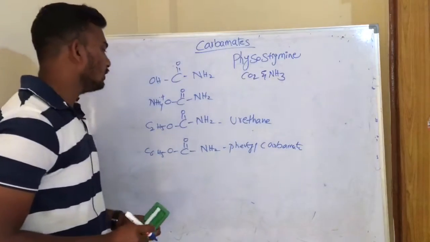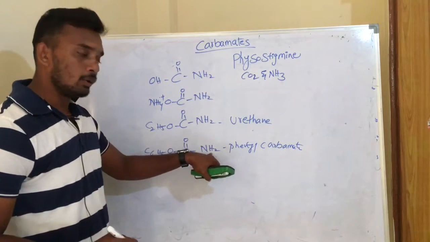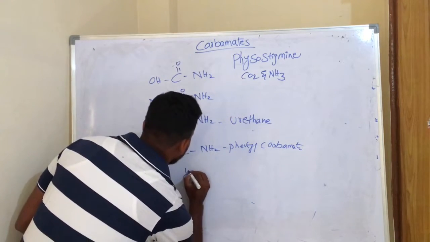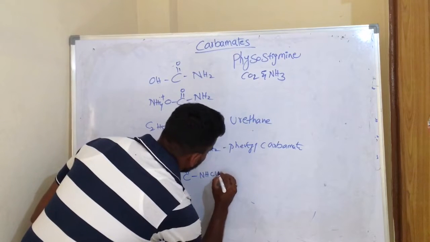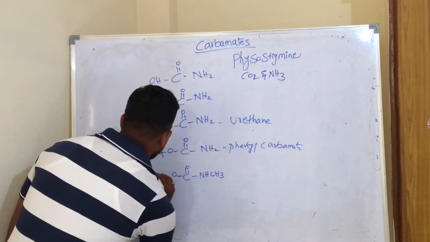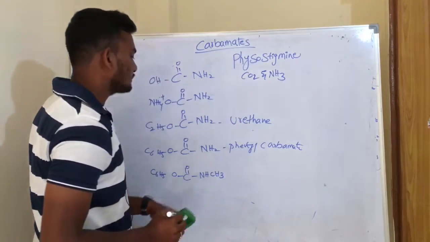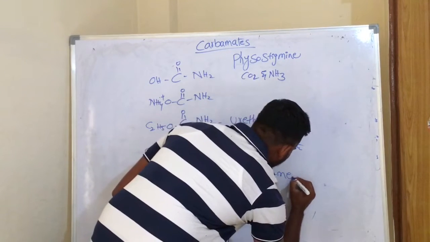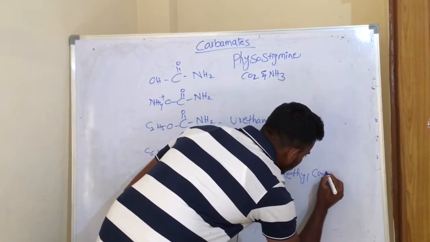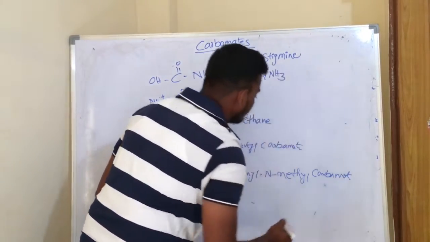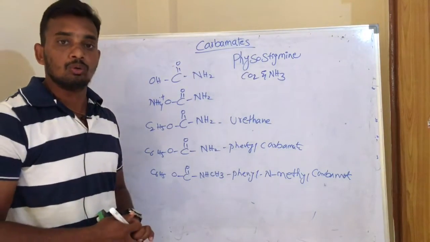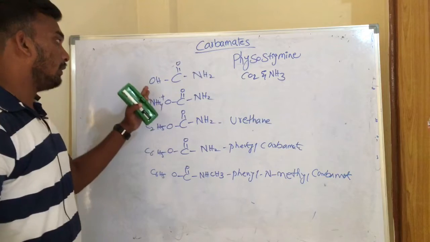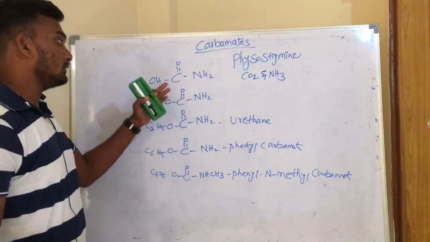Okay. So in the phenyl carbamate, if one hydrogen is replaced by methyl, then we will get, so this is called phenyl N-methyl carbamate. So these phenyl N-methyl carbamates are very important in carbamate compounds, and these are some carbamate molecules which are designed based on the structure of this carbamic acid.